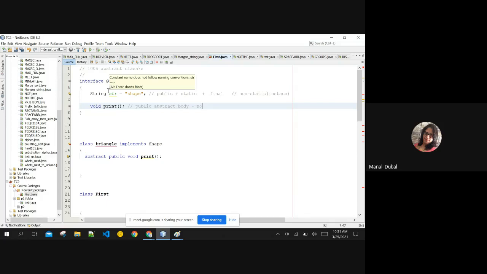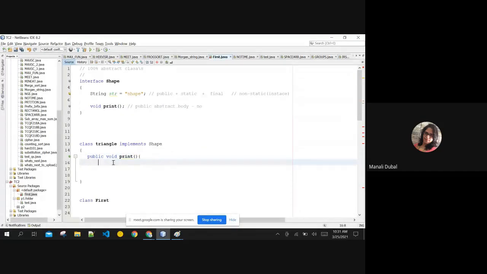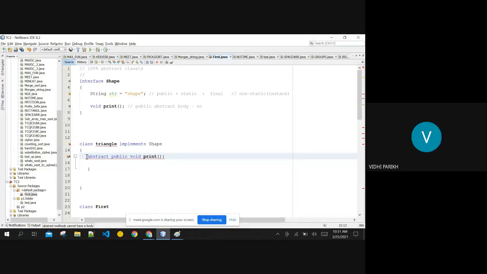So whichever class is implementing this interface will provide its body. Whenever you are providing a body, you cannot qualify the function as abstract, because abstract methods will never have a body. Are you getting it? Yes, ma'am. Now got it. Yes, yes, yes. Okay. I'm simply printing something here. We can print here that it is from triangle function. Okay, it is from triangle.